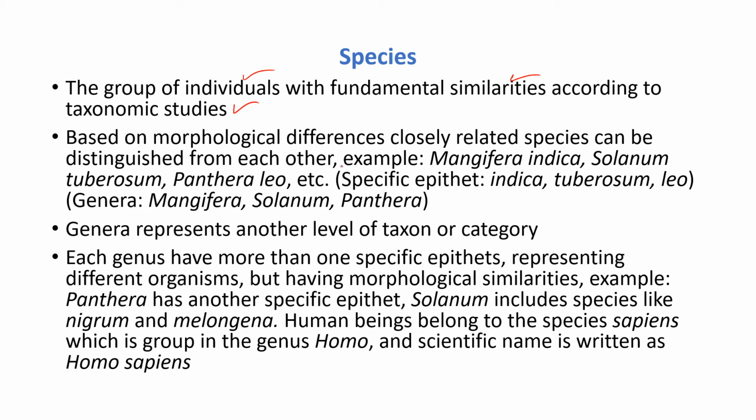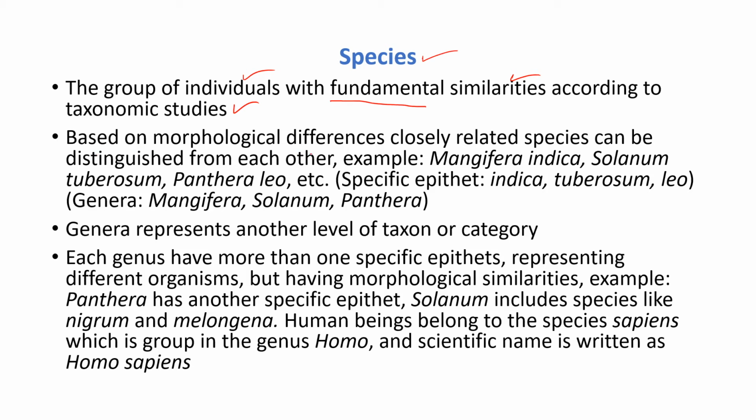Human beings have all the same structures, like two eyes, ears, nose, and internal organs like heart, kidney, lungs, and so on. These are all similar. It means these are the fundamental, the main basic things, known as fundamental similarities. Hence, all humans can be placed under sapiens. So Homo sapiens. Here, sapiens is the species.